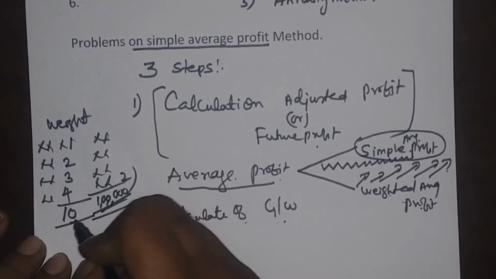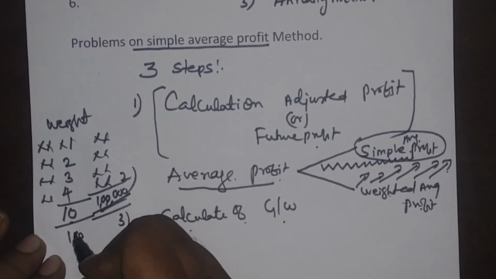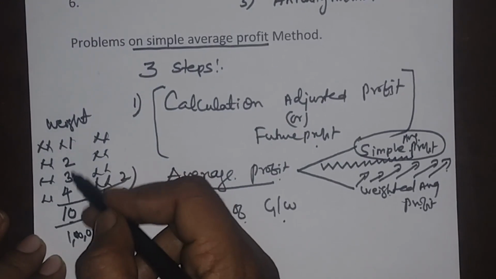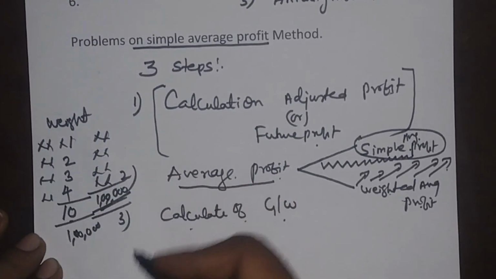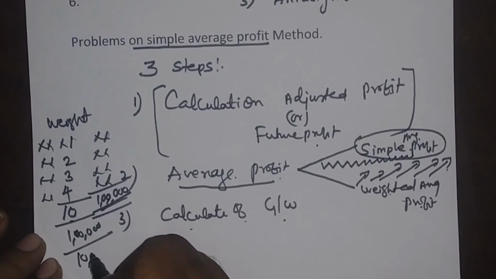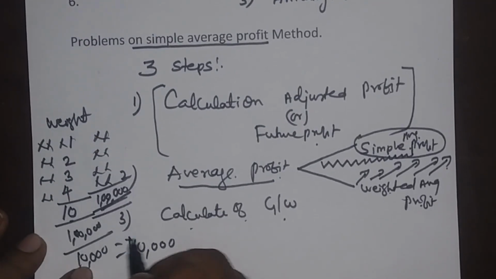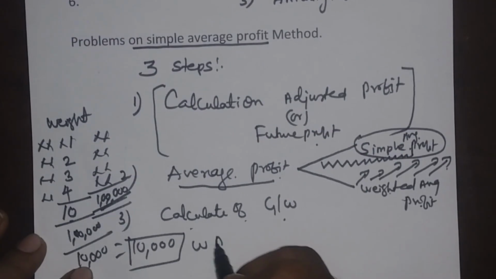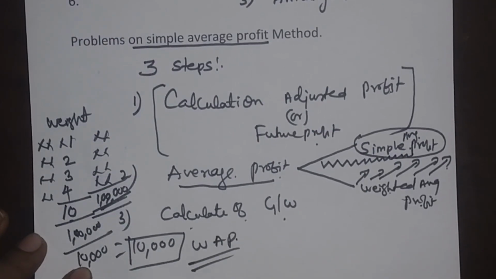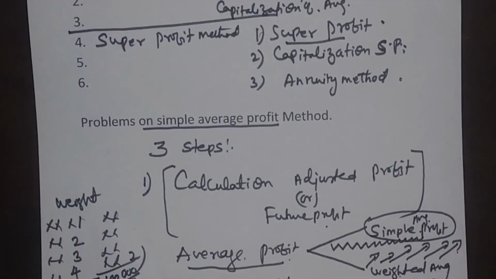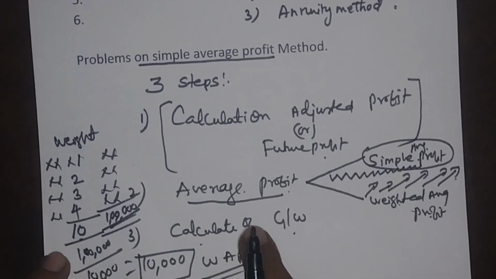That 1 lakh rupees we will divide by 10, the total weightage: 1, 2, 3, 4, you get 10. When we divide it by 10, you get 10,000. That 10,000 we will call the weighted average profit. Yes, this has been given for understanding purposes. And the third one is calculation of goodwill as per the instruction.